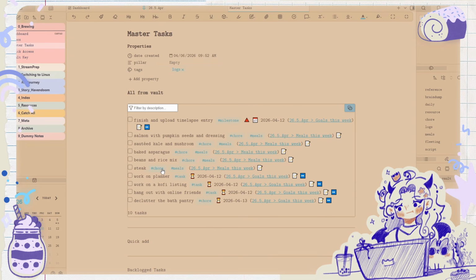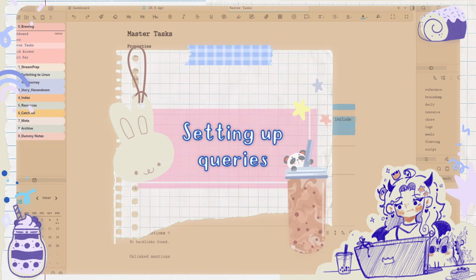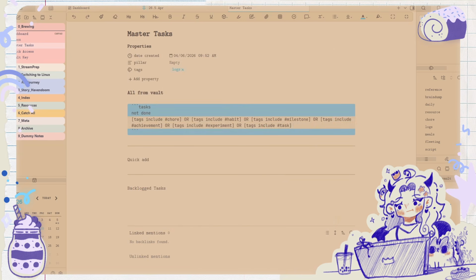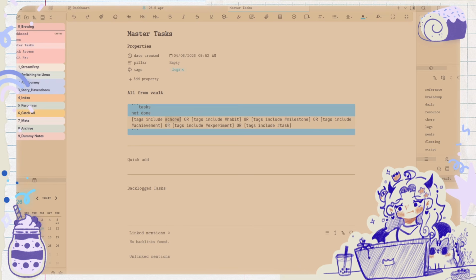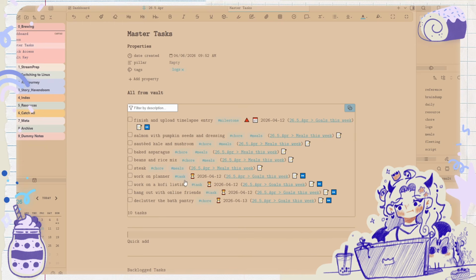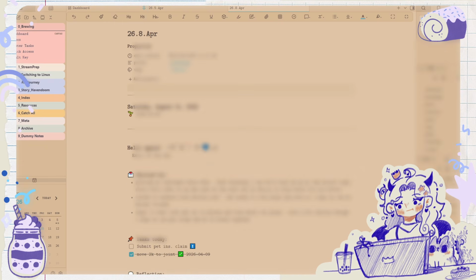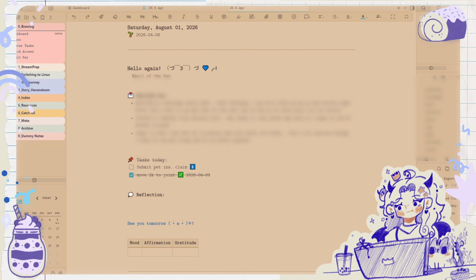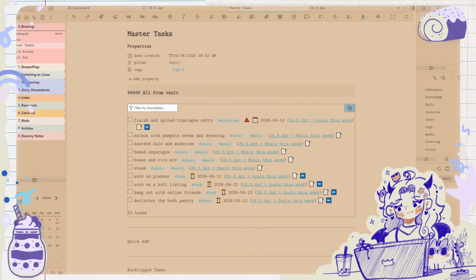Now here's my master task. Right now I only have a block quote for active tasks or my not done tasks. I'm gonna change this though because I no longer want to be tagging all of my tasks because that's really annoying. As you can see here, there's these tags next to each task. Let me open up a daily note. I have these 2 tasks. These are not tagged, which means they're not showing up here in the master tasks.